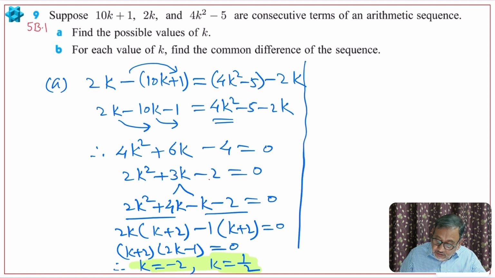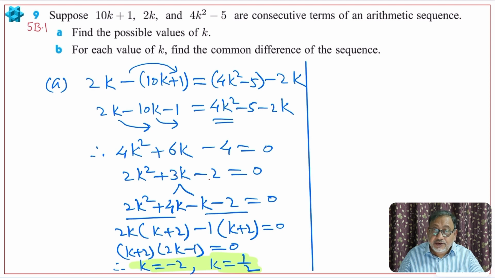Now what we have to do? Look here, you can find this using GDC also. I'll show you where you have to go. Suppose if it appears in paper 2 or paper 3, go to menu, okay, in menu go to equations, it is A in this. From equation you have to choose second because it is polynomial, so F2. In F2, now which type of polynomial? Of degree 2. So we have to choose degree, which is F1, degree 2.